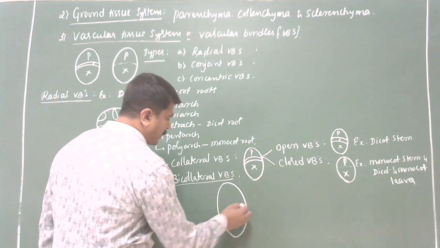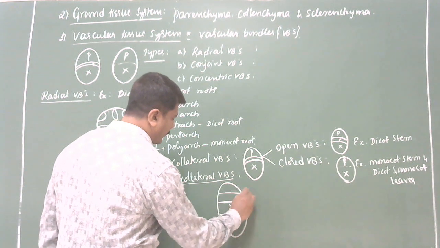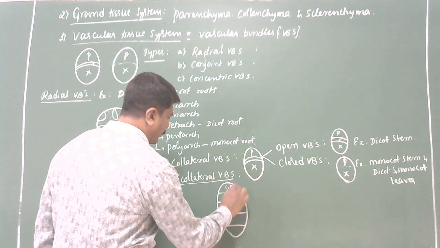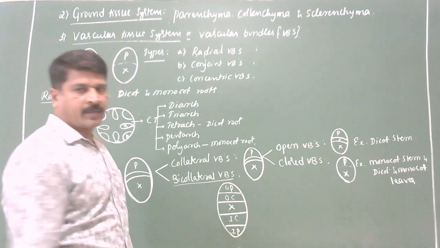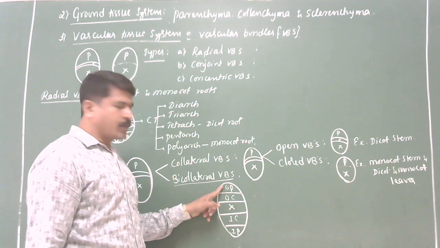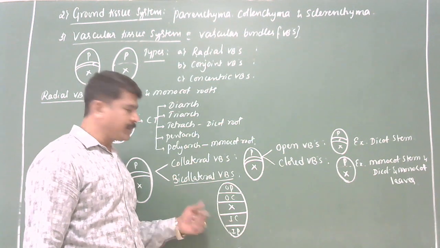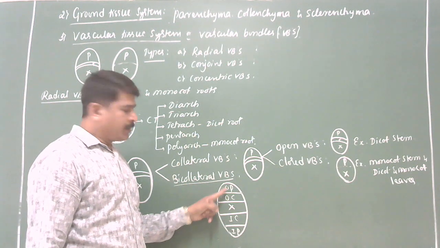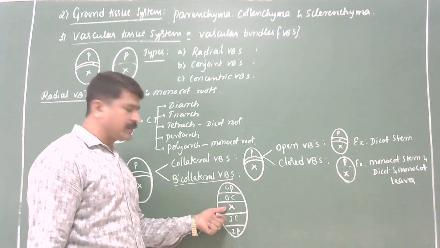This is the bicollateral vascular bundle: outer cambium, outer phloem, inner cambium, inner phloem. See here, this is the xylem. Outer cambium, outer phloem; inner cambium, inner phloem. Okay, I'll give the definition. When cambium and phloem are present on both the sides of the central xylem.